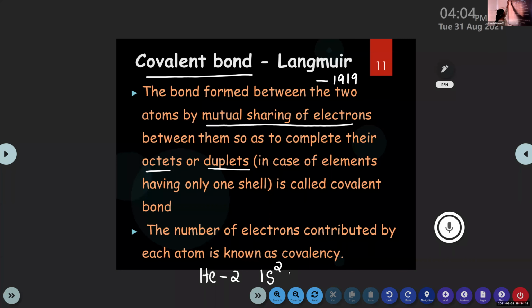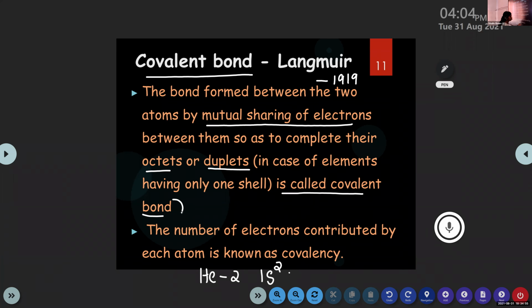In the case of helium only, it's a duplet, and for all other elements, it will be an octet. So in order to attain octet or duplet configuration, they will share electrons. The bond formed between two atoms by sharing of electrons to attain an octet or 2 electrons in their outermost shell is called a covalent bond.